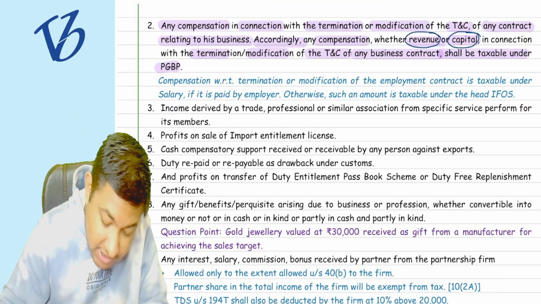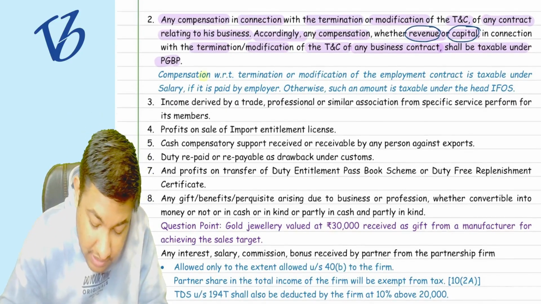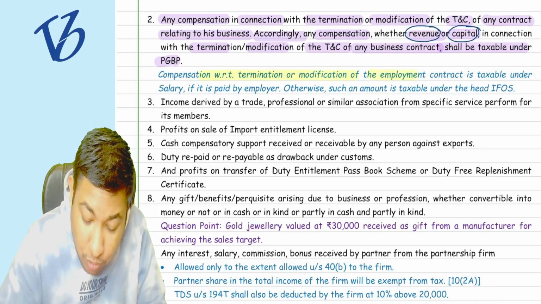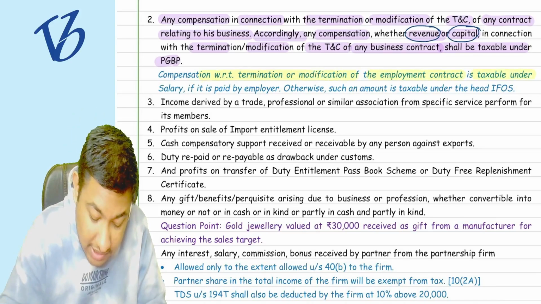Now, what is an example? See, compensation with respect to termination or modification of an employment contract is taxable under the head salary.